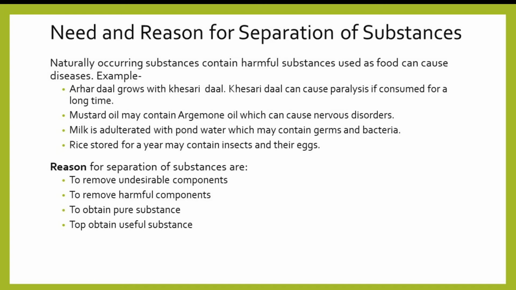Now, reasons for separation of substances. First, as we have discussed, to remove undesirable components. Here, separation removes the undesired components. Like while eating an orange, we peel off its skin and remove its seeds. That is, the non-edible part is separated. The next example is that before eating nuts such as peanuts, walnut, almond, etc., their hard coverings are separated, which are undesirable and which we don't need to eat. So, separation removes the undesirable components.